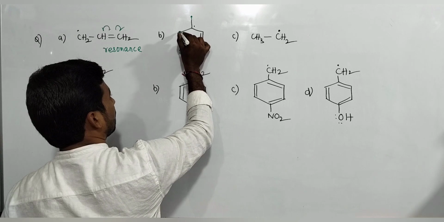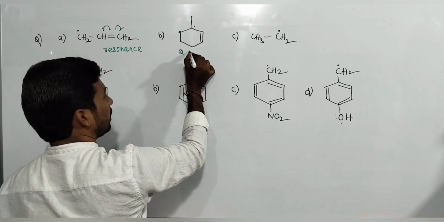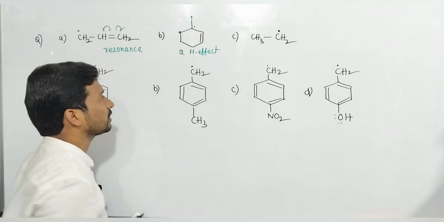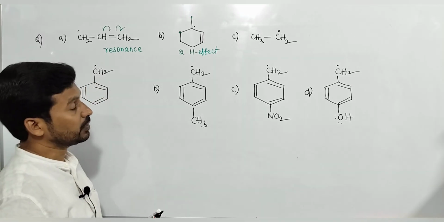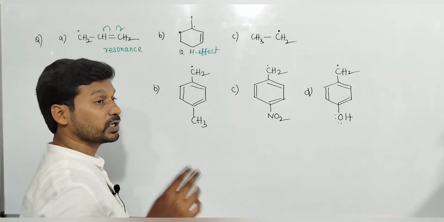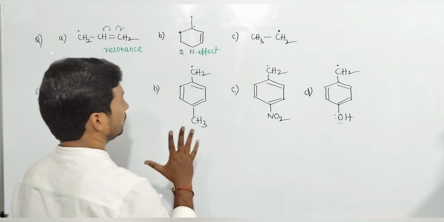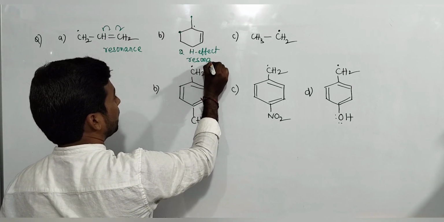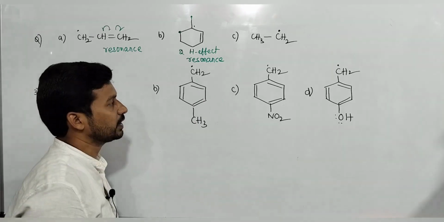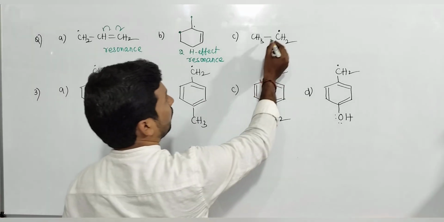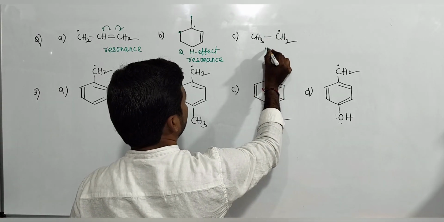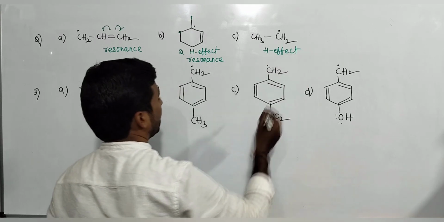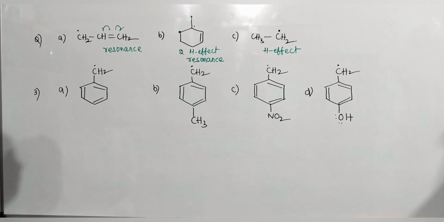2 alpha hydrogen means the free radical is stabilized by hyperconjugation effect or plus I effect. Both plus I and hyperconjugation stabilize, but hyperconjugation dominates over plus I effect. That we have to remember. And resonance also stabilizes. Hyperconjugation and resonance stabilize this one. Here only hyperconjugation. So hyperconjugation stabilizes carbon free radical.